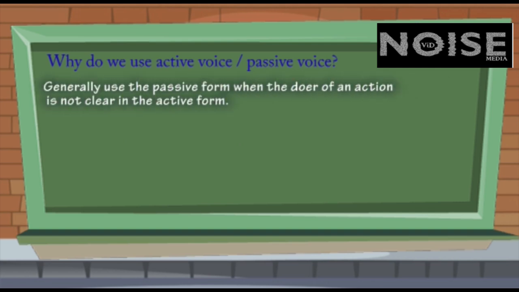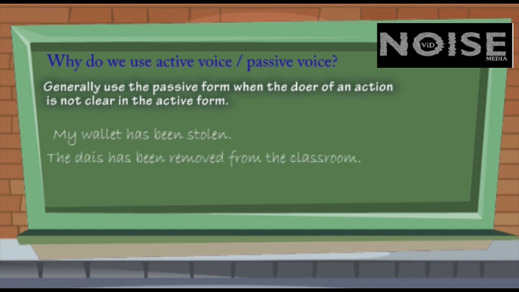We generally use a passive form when the doer of an action is not clear in the active form. For example, my wallet has been stolen. This sentence means someone has stolen my wallet and I'm not quite sure who the person is. Or in other words, I don't want to blame anybody. One more interesting example, the dais has been removed from the classroom. This means a speaker is not sure who has removed the dais from the classroom. And by the way, you should not pronounce the word dais as dice, that is days. One more example, the plane has been hijacked. No one knows who the hijackers are.